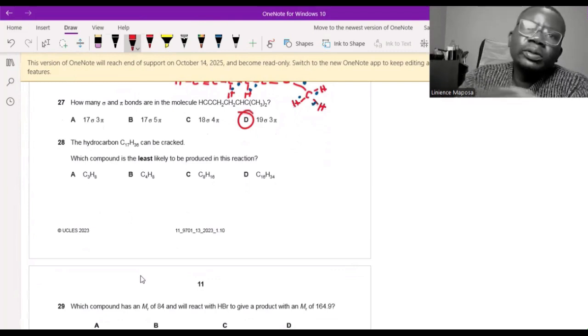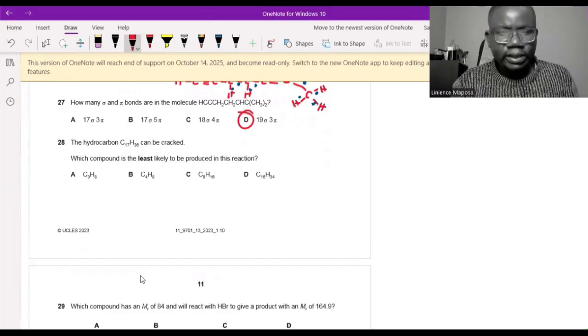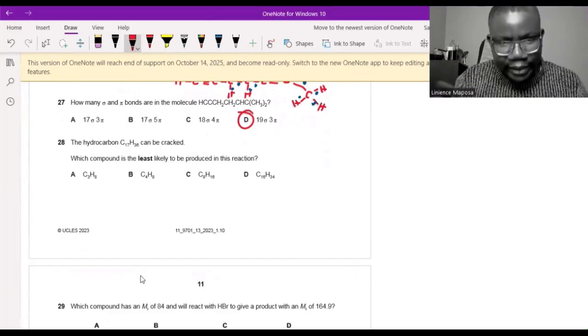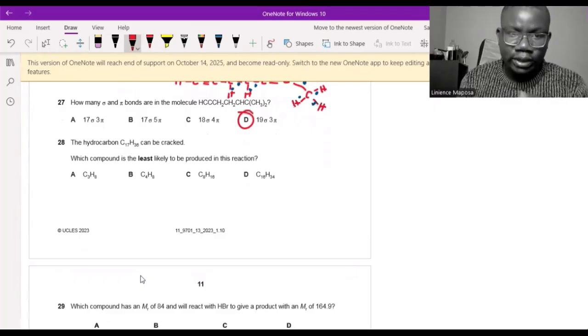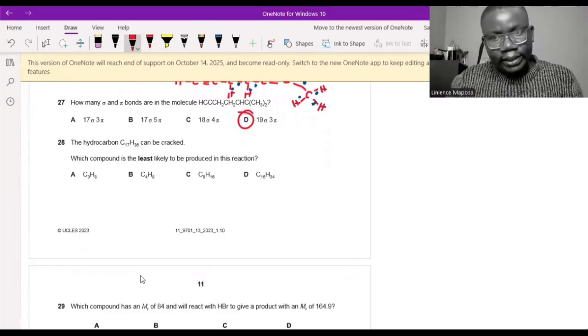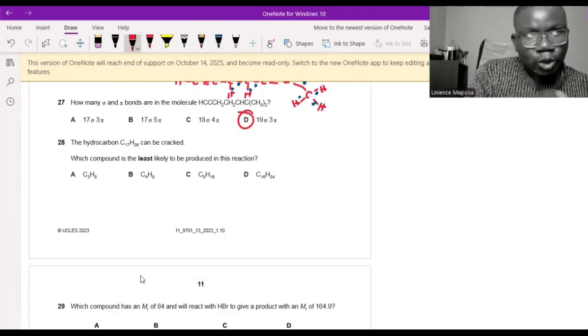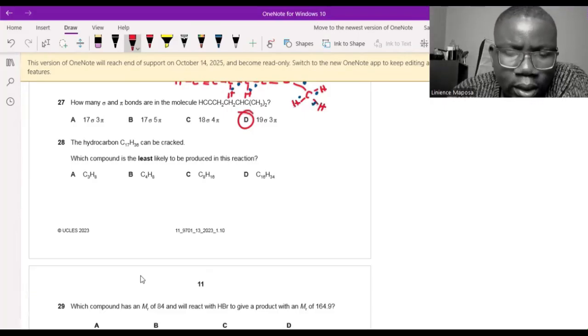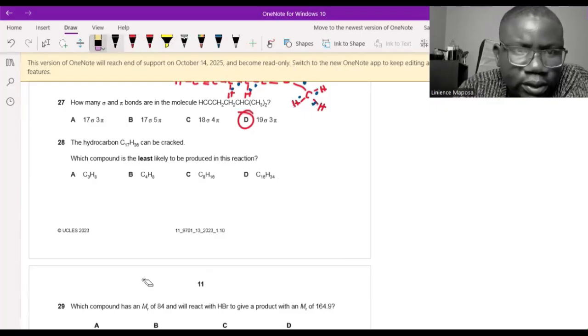catalytic cracking, we know you have a long chain hydrocarbon like this one, 17 carbons, 36 hydrogens. It's an alkane because 17 times 2 is 34 plus 2, 36. So this hydrocarbon is an alkane. When we crack it, it's going to form short chain alkanes and an alkene. So if we look at these, you will see that this one is unusual here. I don't know why they put it, because that's the answer.